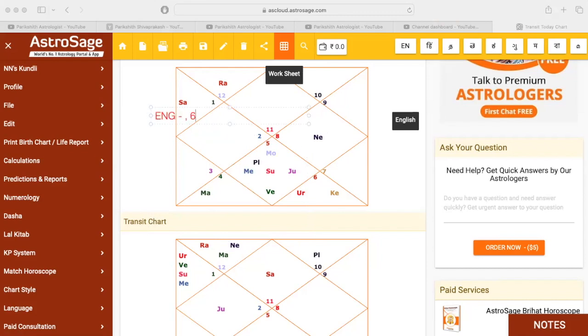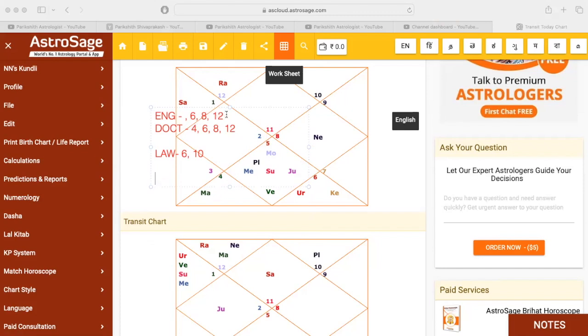Engineering houses are the 6th house, 8th house, 12th house. Doctor's houses are the same, but it includes the 4th house, 6th house, 8th house, and 12th house. Now, law houses are the 6th house, 10th house, and 11th house. The 11th house will go afterwards; anyway, the 11th house is important. Teachers too; these are the three important professions. Other than that, there are so many other educations, but mainly people usually see these, right?